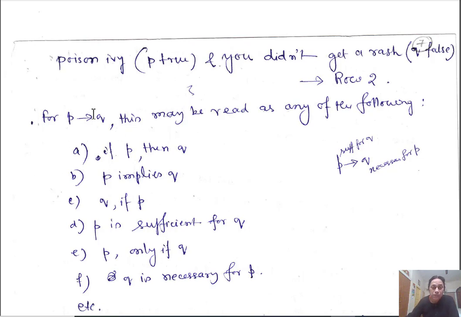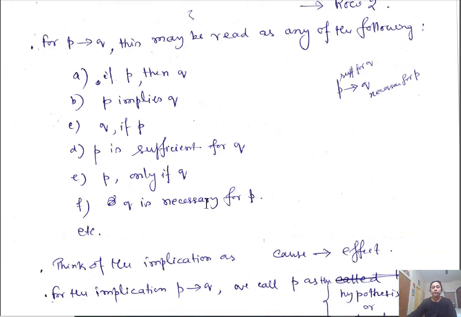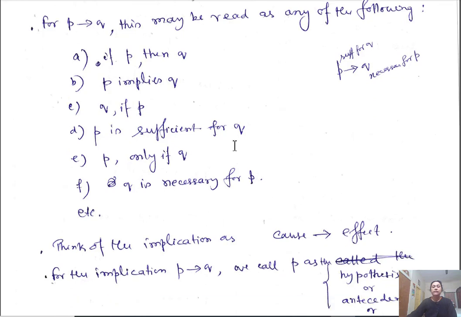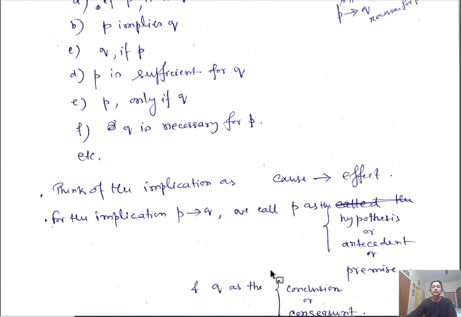So when this type of statement is there, we say P is sufficient for Q, or Q is necessary for P. That also stands for this implication. Implication P implies Q: P can be thought of as a cause and Q as the effect.